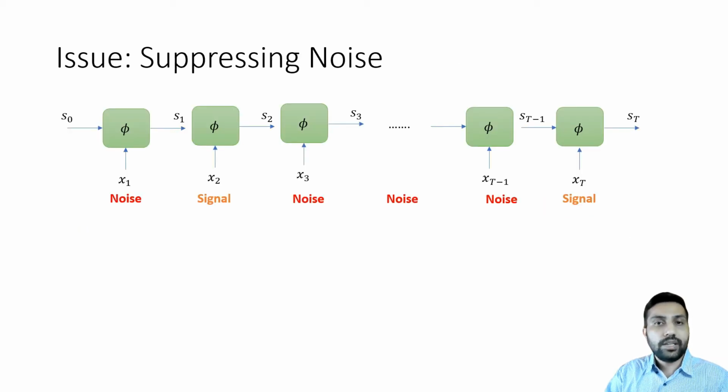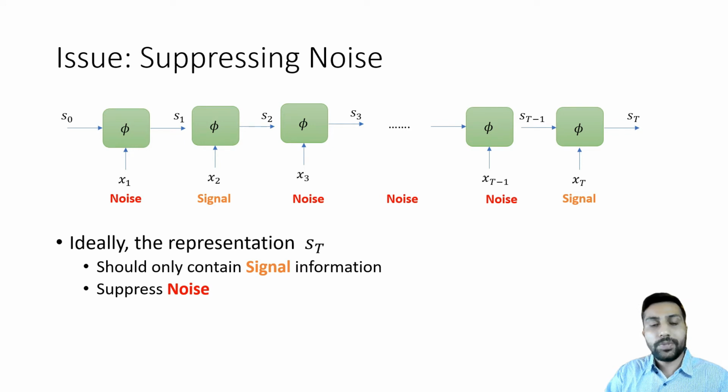Looking carefully, the signal has lots of noise and only a few informative segments. This is typical in any time series data. For example, in audio signals, you have a lot more noise than signal. A good representation should only contain information about the signal, and it should suppress the noise.